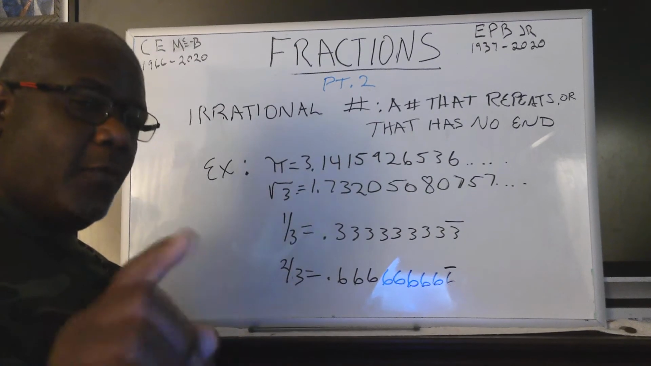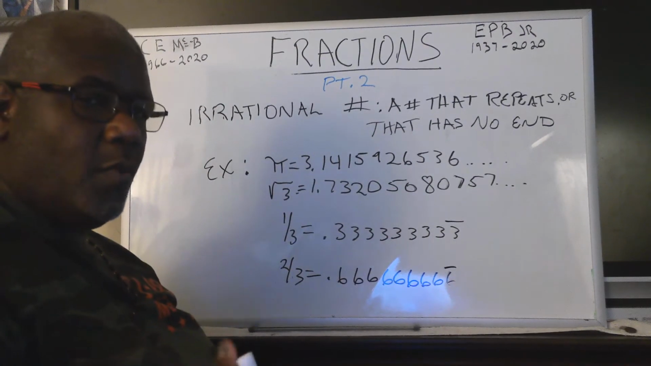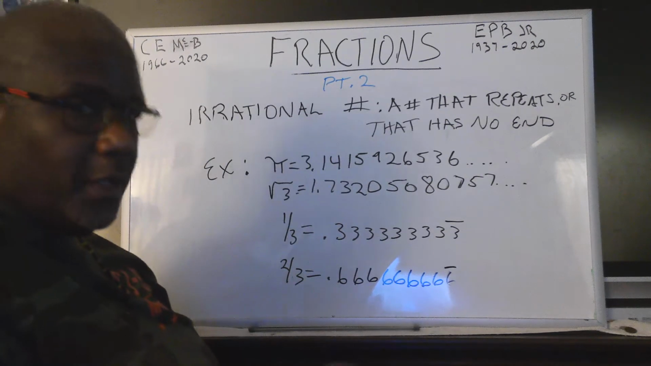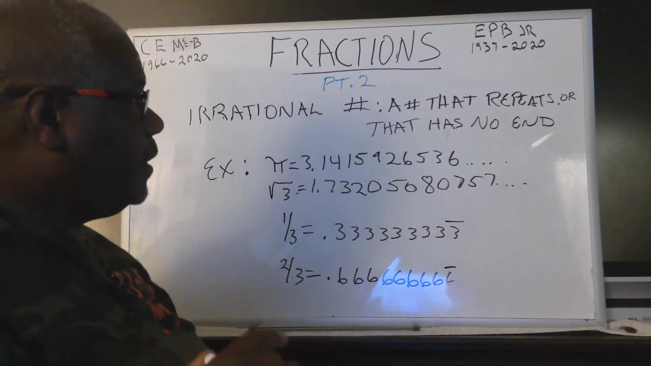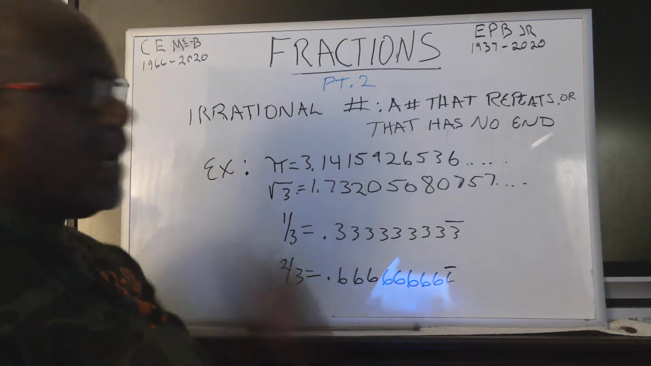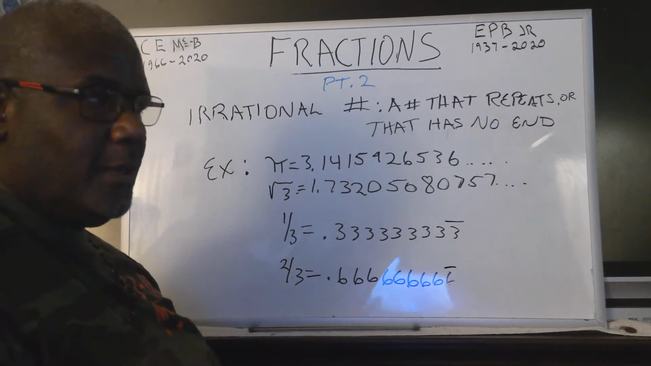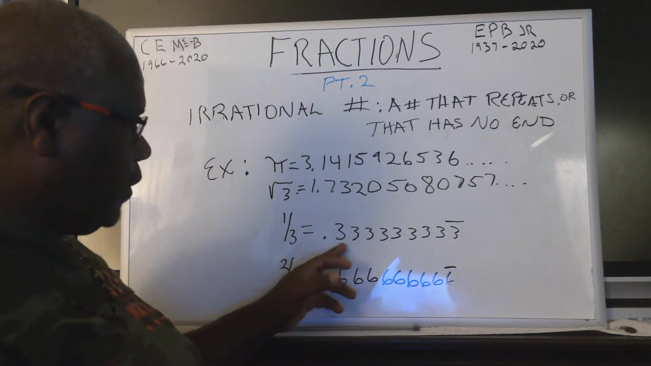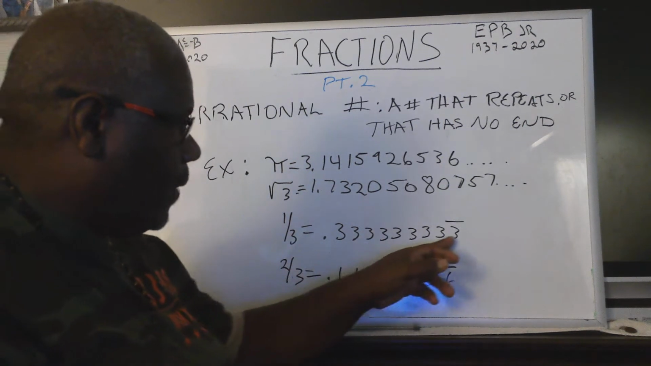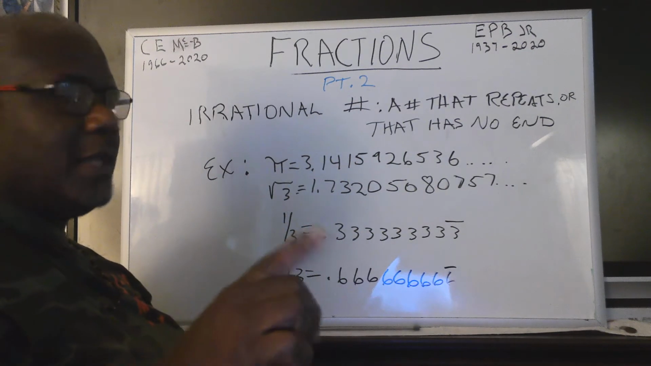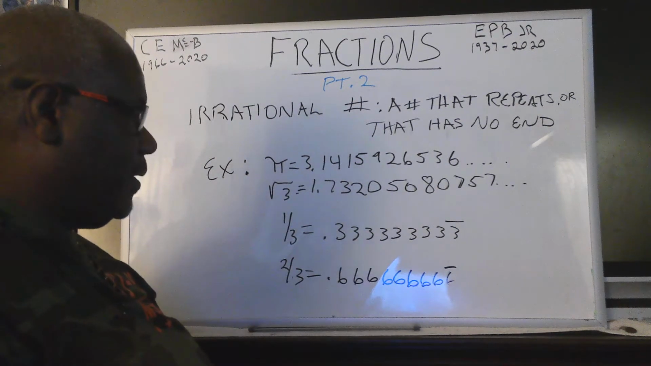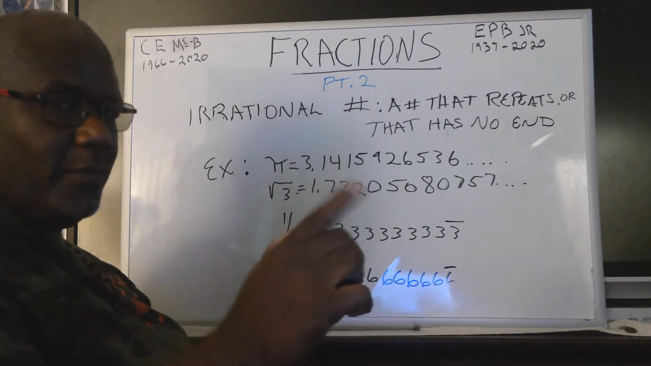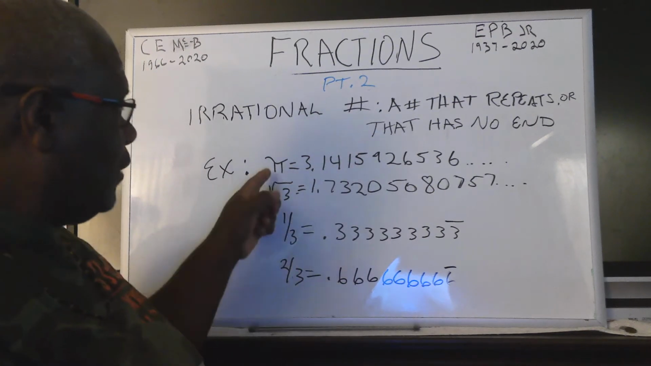Before I go on, we need to understand this term, irrational number. An irrational number is a number that repeats or has no end. A number that's a repeating number. 1/3 equals 0.3, and we could write around this room, wrap around 100,000 times. It has no end. 2/3 is 0.6 forever.